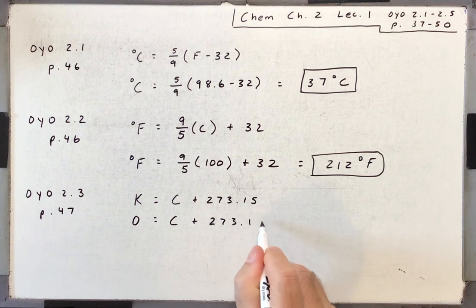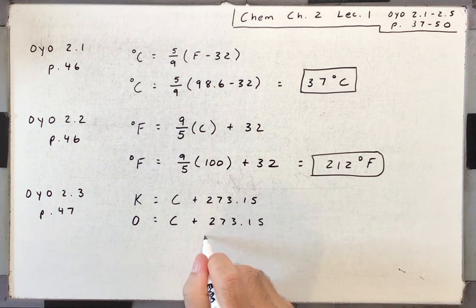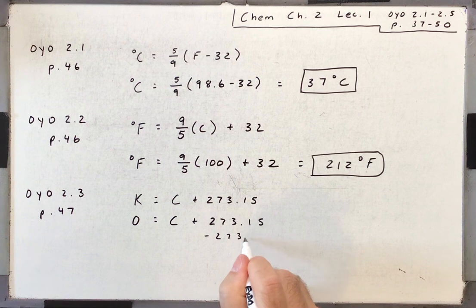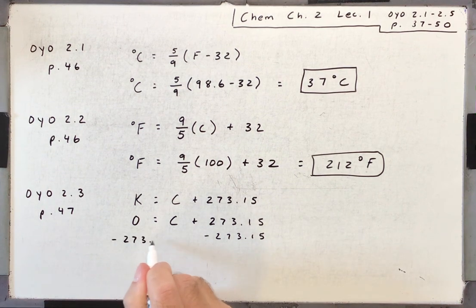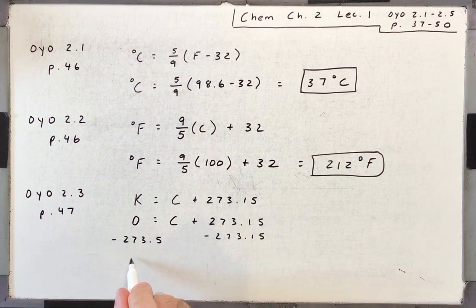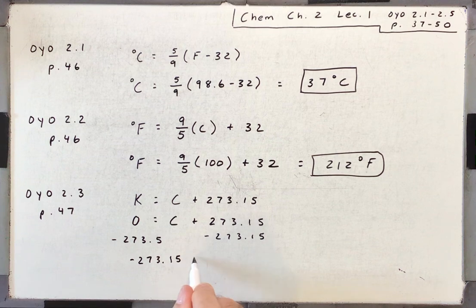So we're going to plug 0 in for Kelvin. I'm going to subtract 273.15 from both sides of the equation, and I would have negative 273.15 is equal to Celsius.